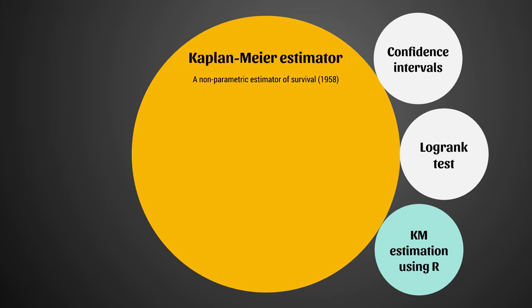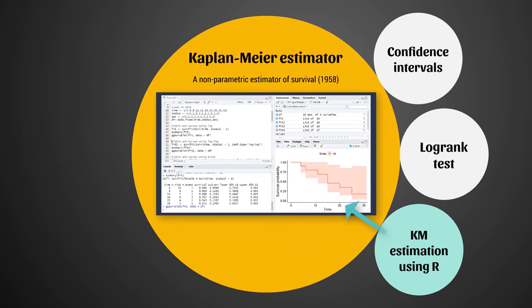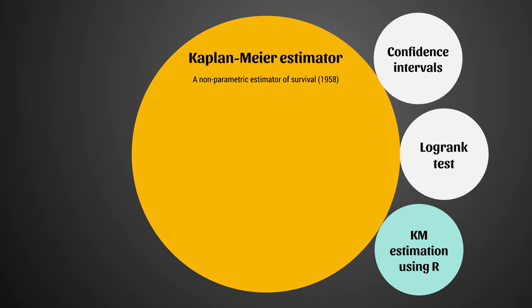And finally, I'm actually going to conduct a Kaplan-Meier estimation using R software, which is freely available. So it's something you might want to look at if you're needing to do a Kaplan-Meier estimation and wondering how you even get started. So if you want to jump forward or back at any point, I'll put the timestamps in the description. But it should be a good video for both beginners and for people that want a bit more statistical rigor. Anyway, enough blab from me, let's get into it.